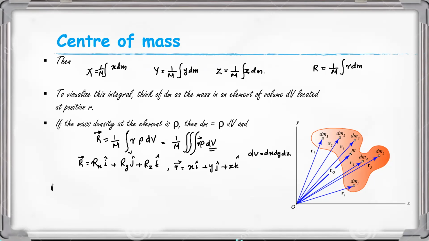I write the expression R is equal to 1 by m integral xi plus yj plus zk into rho dx dy dz.